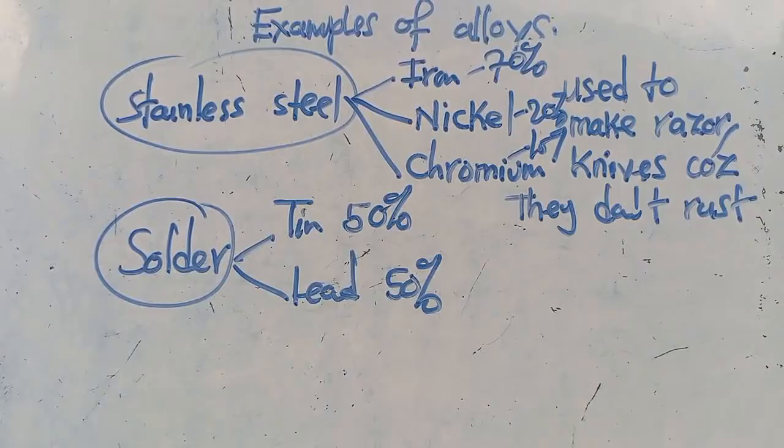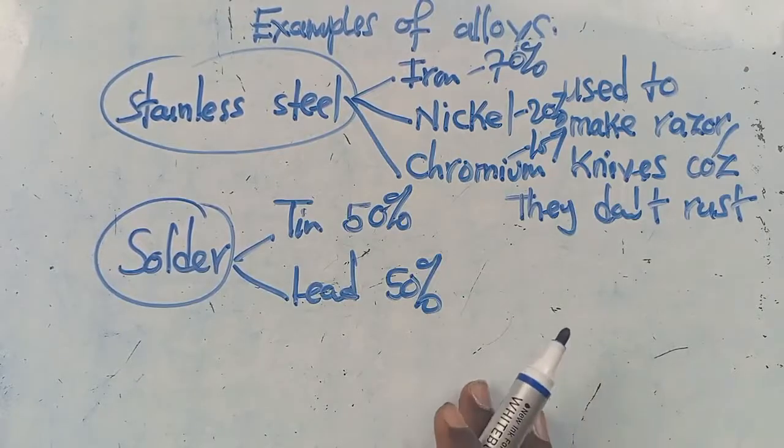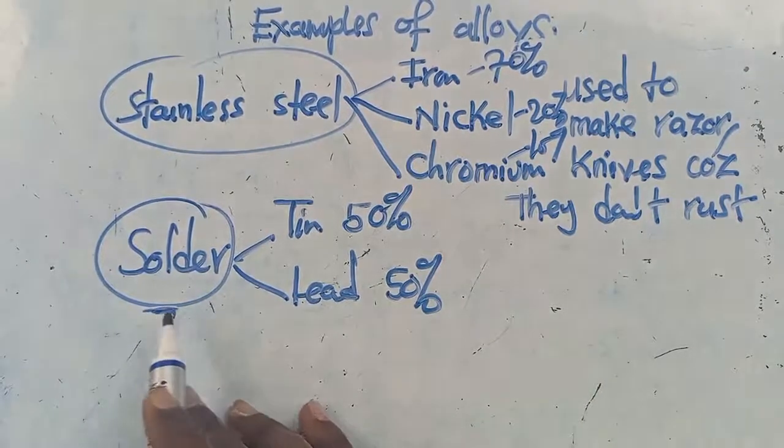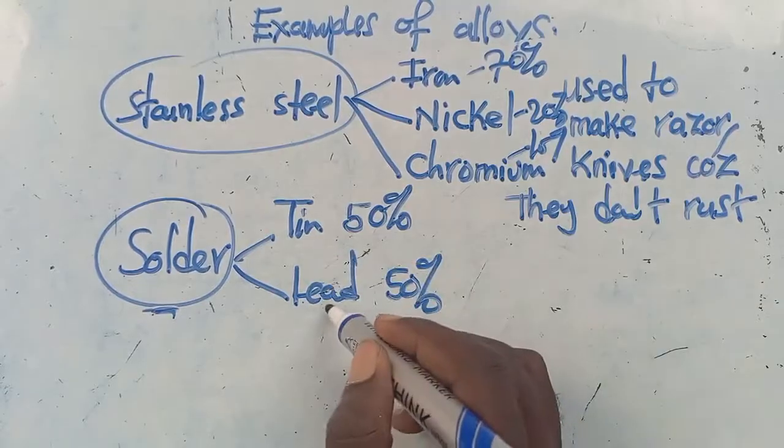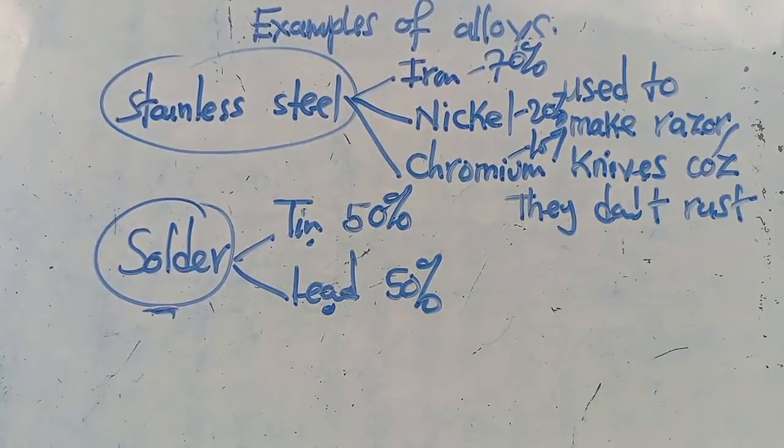So you have to discover that this one gets to have a lower melting point than the lead and the tin that is there.